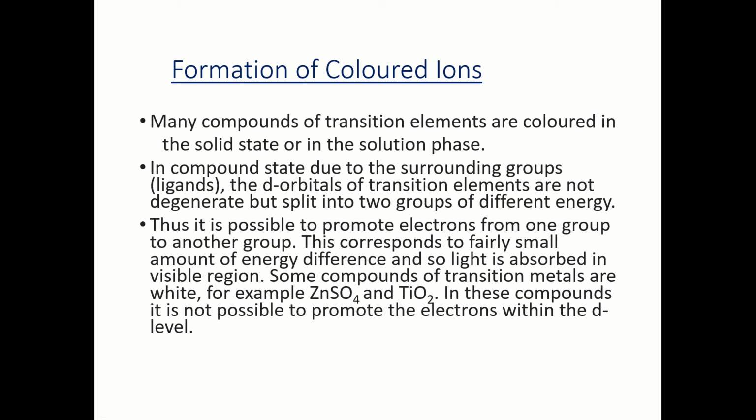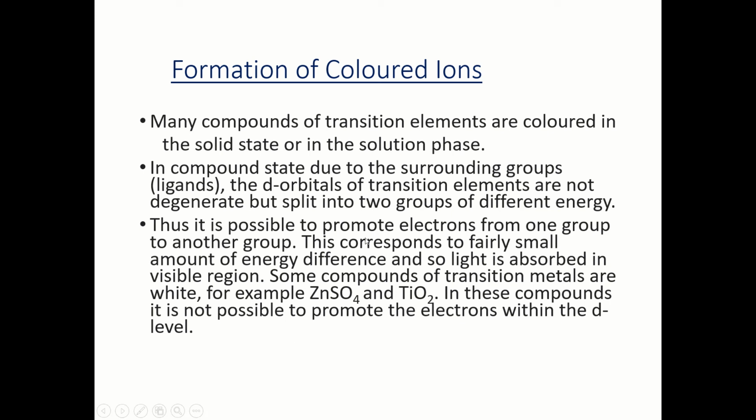Many compounds of transition elements are colored in the solid or in the solution phase. In the compound state, due to the surrounding groups, the d orbitals of a transition element are not degenerate but split into two groups of different energy.